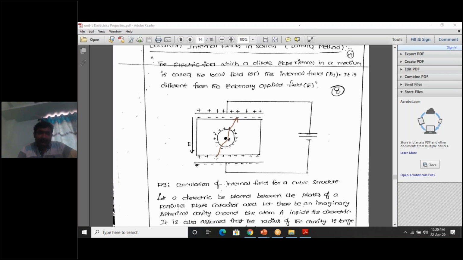Here a positive charge is there on the lower surface of the dielectric slab, and a negative charge is there on the upper surface of the dielectric slab. So the direction of the electric field is from positive charge to negative charge. So it will create an electric field. This is also experienced by atom A. So this is the E2 electric field. You can clearly observe E2 electric field is quite opposite to E1.